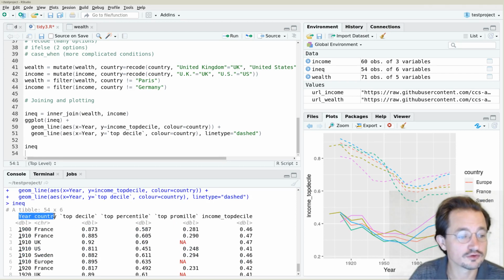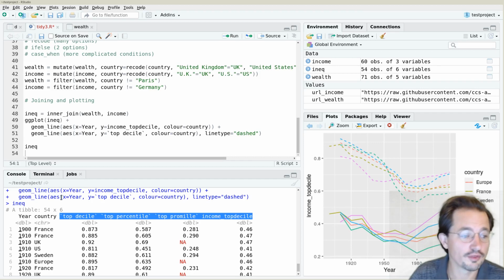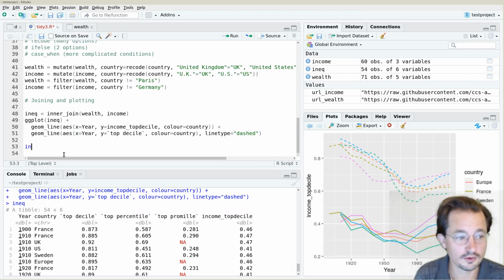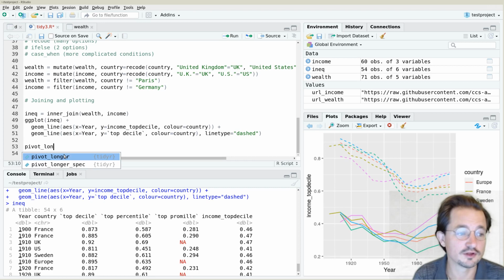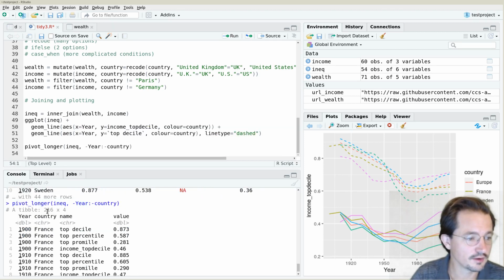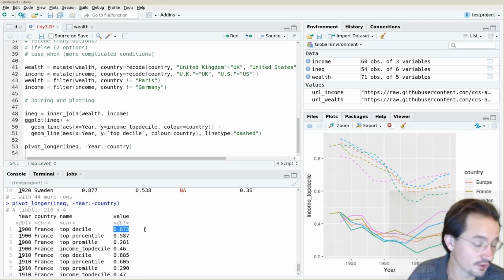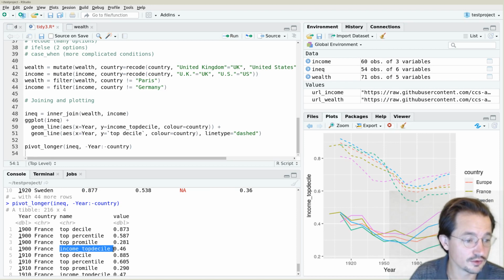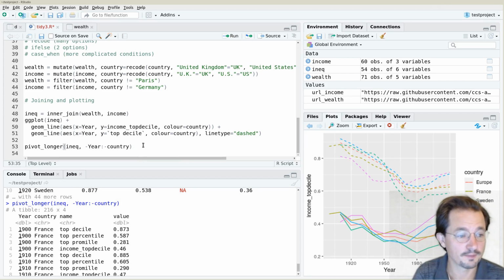So we have a year and a country, and then a bunch of measurements on that year and country. So what we can do is we could actually pivot it to become longer again. The inequality data sets. And now the columns are everything except for year and country. And then we say that in 1900 France, the top decile wealth inequality was this, the income top decile was this value. So now we have a long data set representing the same data.